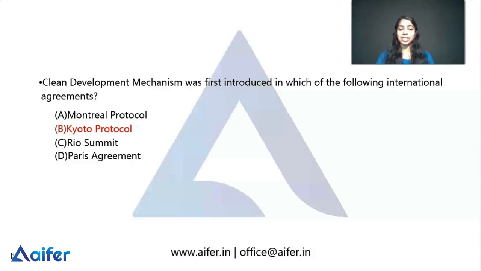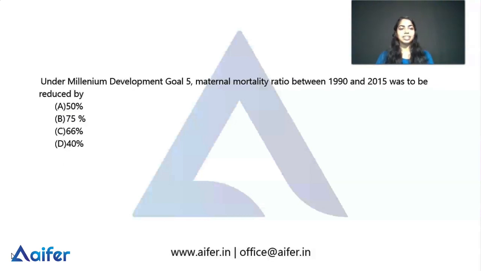Then we can also check what the Kyoto Protocol is and what its main concerns are. The Kyoto Protocol is an international agreement that aims to reduce carbon dioxide emissions and the presence of greenhouse gases in the atmosphere. The main concern in the Kyoto Protocol was to reduce the emission of greenhouse gases and carbon dioxide. So here the answer is option B. Let's check the next question.